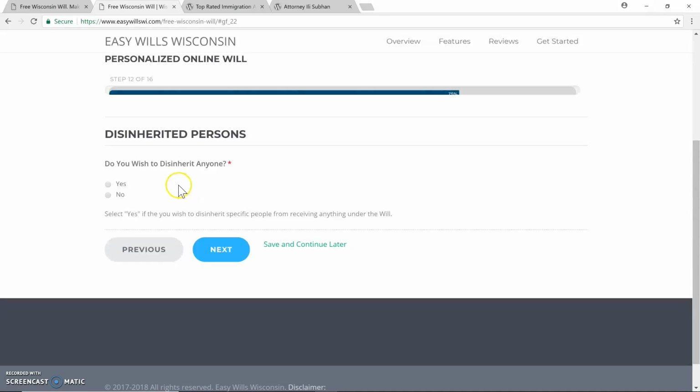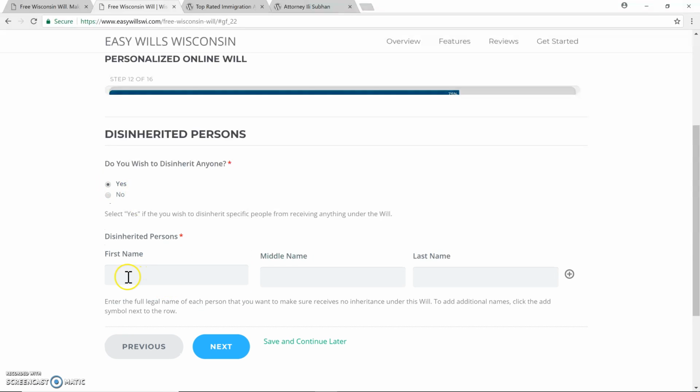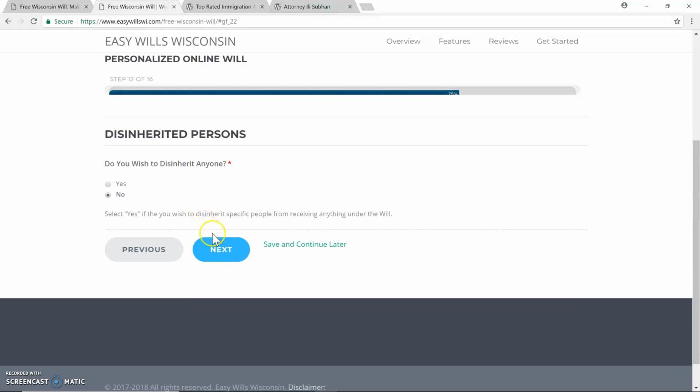Finally, it will also ask, do you wish to disinherit anyone? I'm going to say no, but just to show you what happens if you did, you enter the person's name, and if you wanted to add additional people, you just click on the addition button, and you can add other names as well.